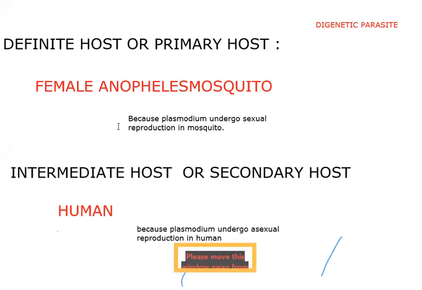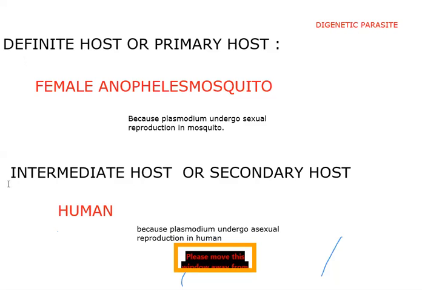Yes, after the completion of the life cycle of Plasmodium in human and mosquito, we observed that the female Anopheles mosquito accommodates the life cycle of Plasmodium. Sexual reproduction of Plasmodium vivax occurs in the female Anopheles mosquito, whereas in human beings the Plasmodium parasite undergoes asexual reproduction. Based on that, we can say the definite host of Plasmodium vivax is the female Anopheles mosquito, because it completes the sexual reproduction in the mosquito.